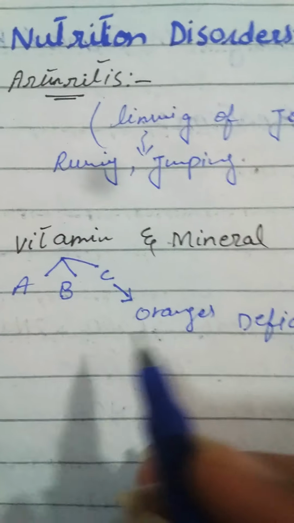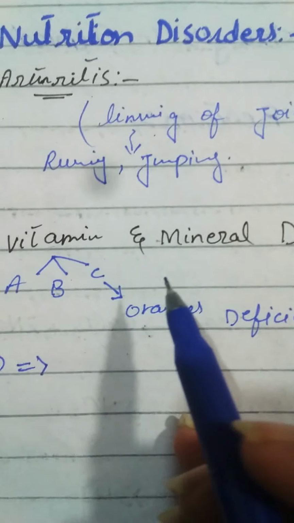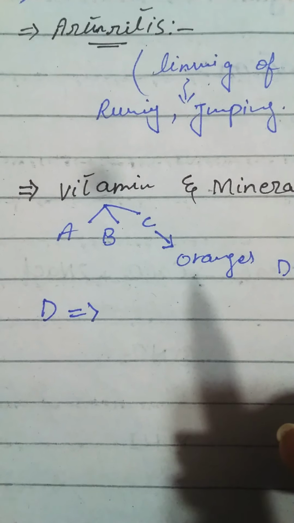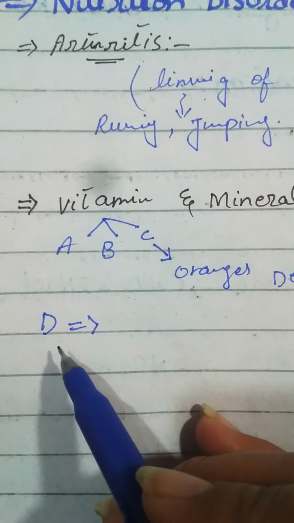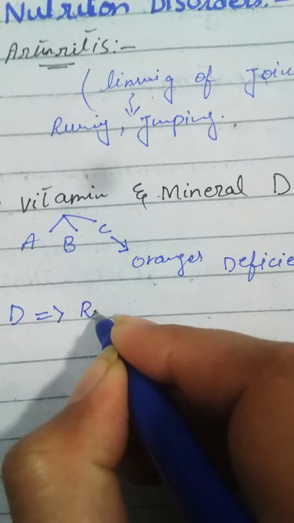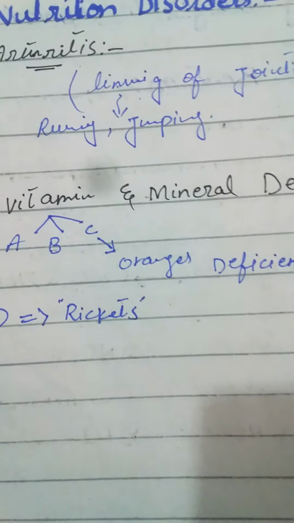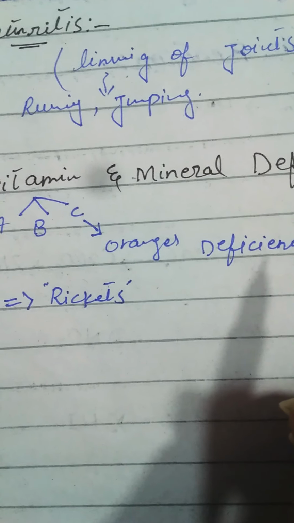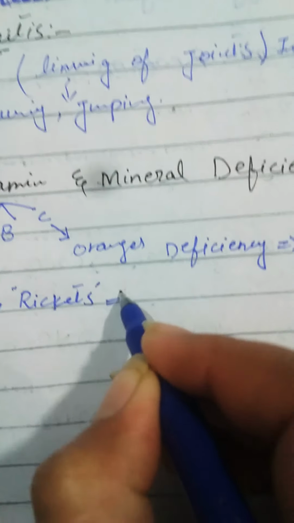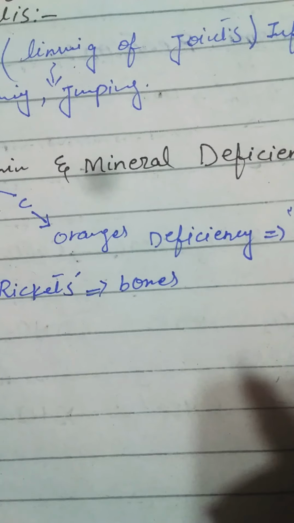Next, vitamin D. Vitamin D is responsible for strong bones and strong teeth. With the deficiency of vitamin D, we get the disease called rickets. Rickets is a disease in which our bones become twisted or bent, so it directly affects our bones. Bones become twisted or weak.